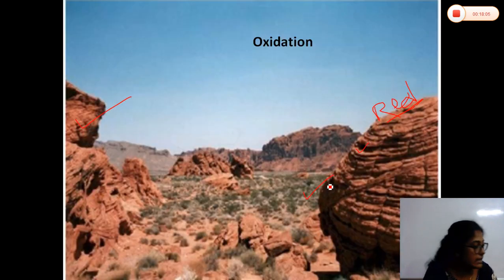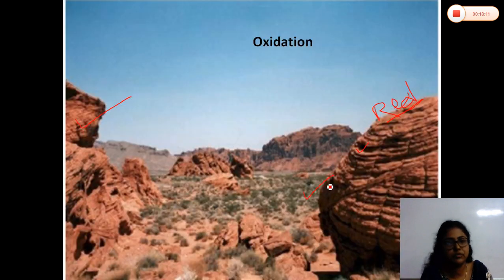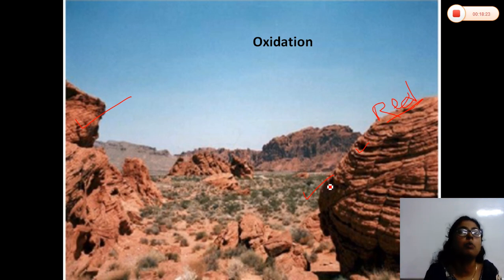Now, the next thing is the hydration process. Hydration is nothing but, you can say, here the main agent of weathering is hydrogen. What will happen? The hydrogen-bearing water, when it enters into the rock, will increase the volume of the mineral of the rock. If the volume of the mineral in the rock is increased, then the pressure also will be increased. So, in this way the rock will be disintegrated.